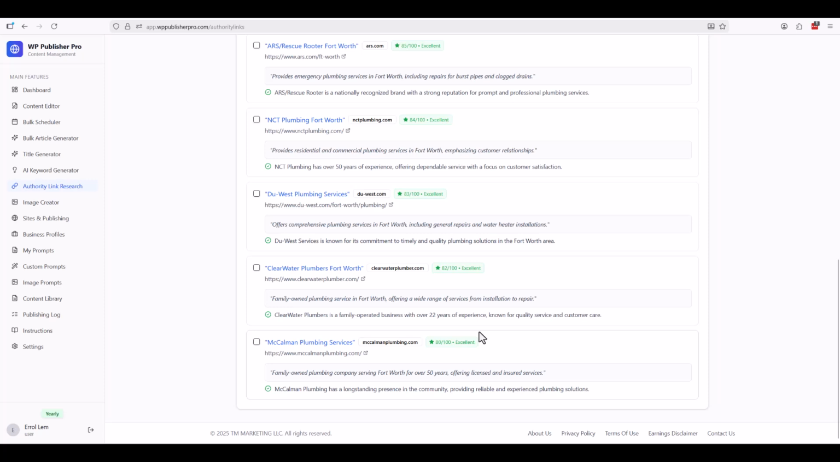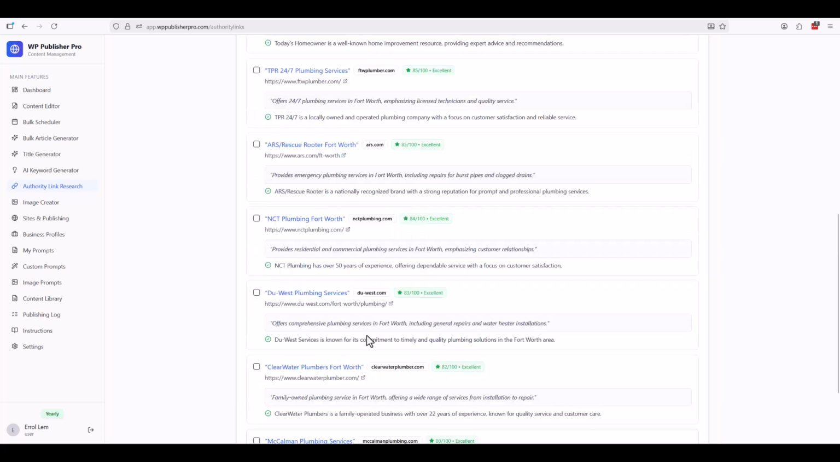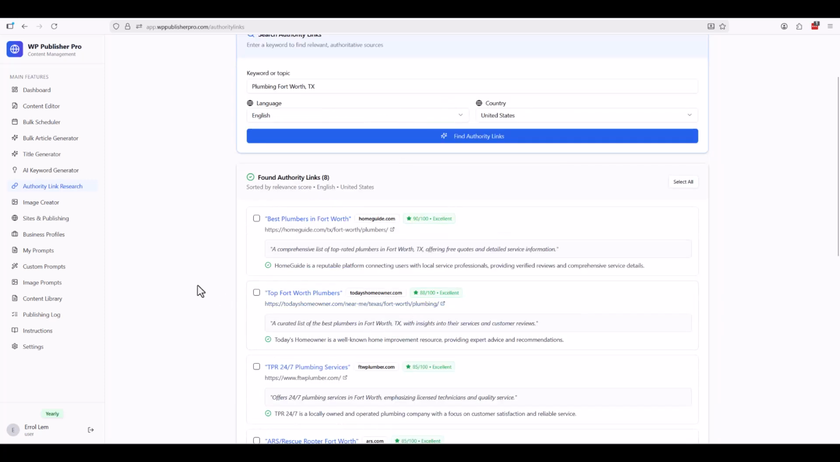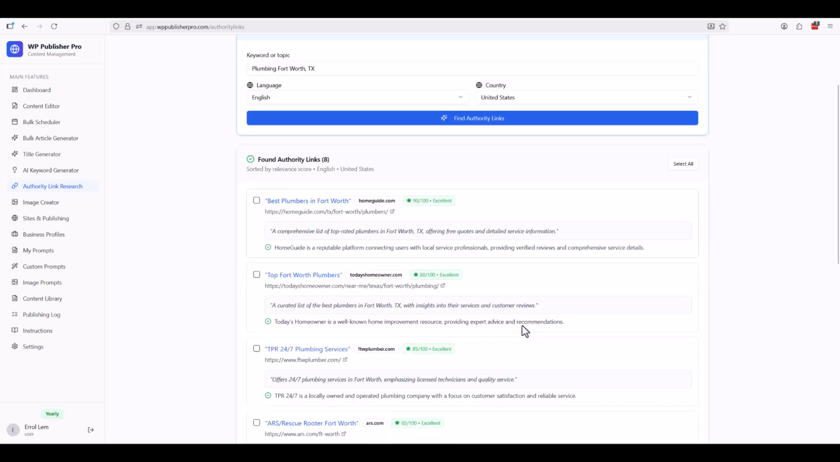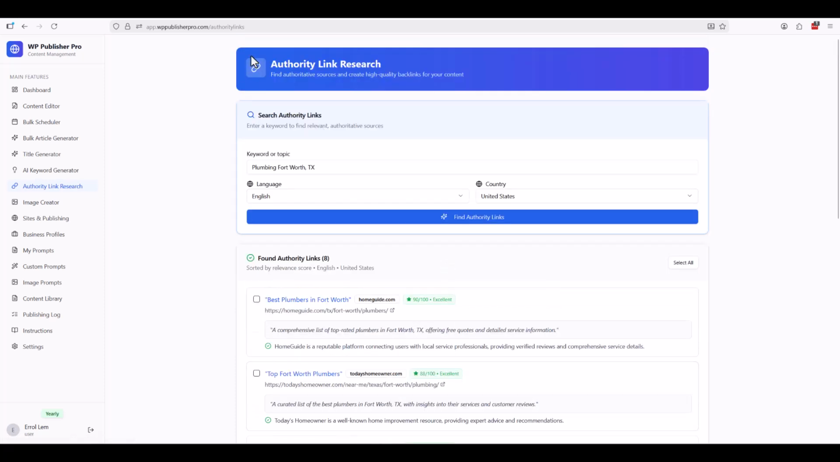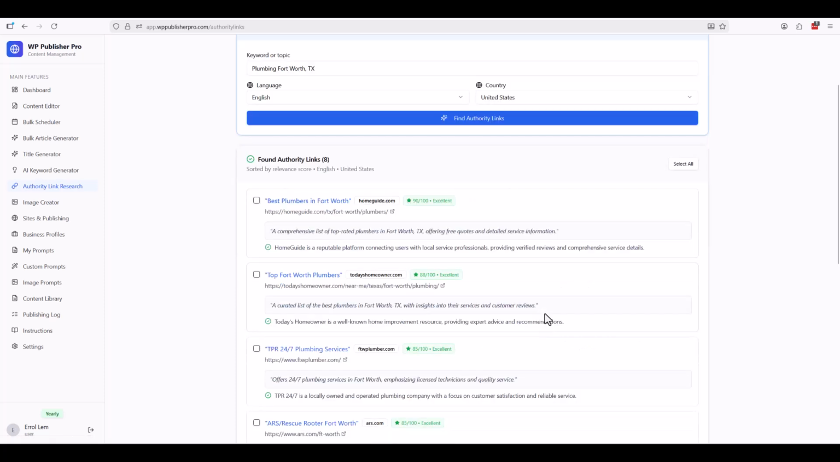For the rest, I have no idea if there is something in between. But sometimes you are in a niche where you don't really have authority links. But this is very handy to have. In this case, I'm not going to use it, but it gives you an idea of what this authority link research is going to do for you. Okay, that's the top three: title, AI, and authority link research.